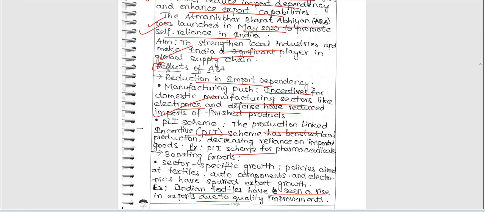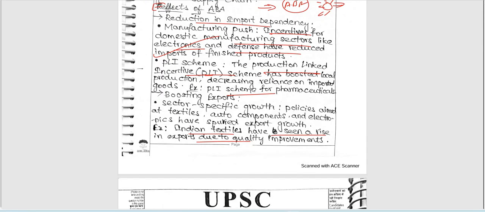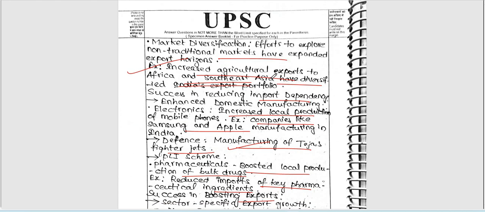So we can include different components of Atmanirbhar Bharat as a flowchart, which needs to be written to gain half or 1 mark extra as value addition points. Okay, effects of ABA: here we need to provide not only positives, we need to give negatives also. Be focused on that. Analyze effects means we need to provide both positives and negatives, right?